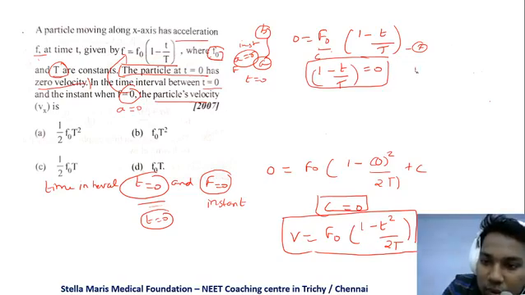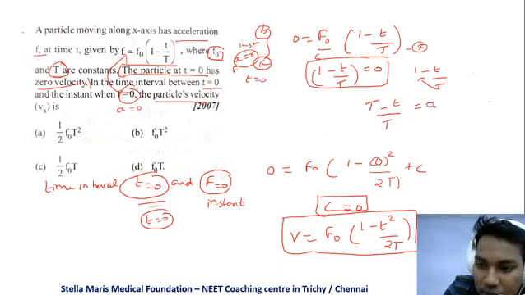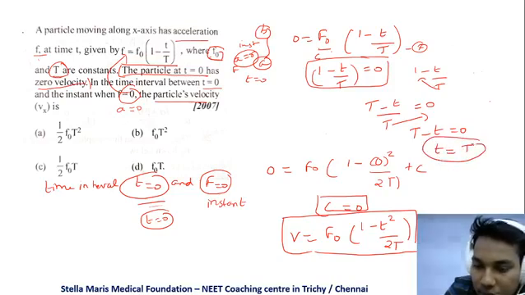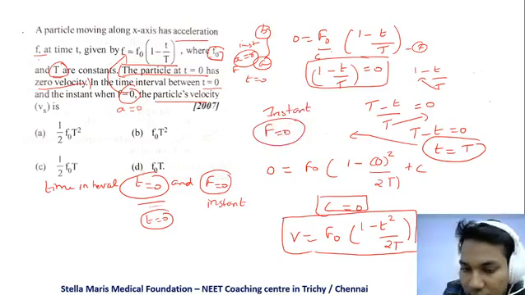So 1 minus t by T is equal to 0. Cross multiplying, capital T minus small t by capital T is equal to 0, so T minus small t is equal to 0. So small t becomes equal to capital T. This is the instant when f becomes 0.